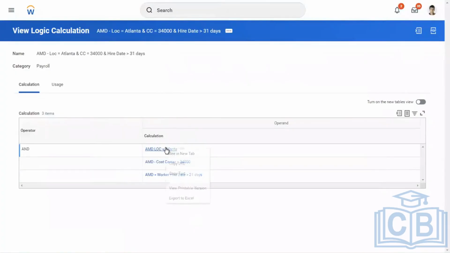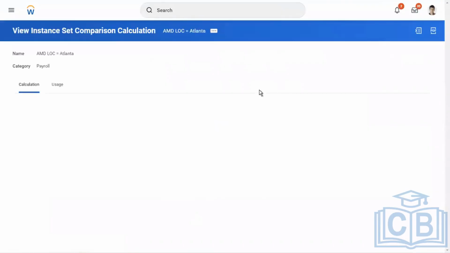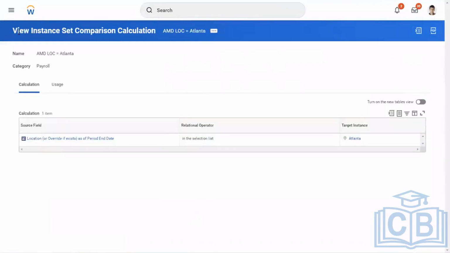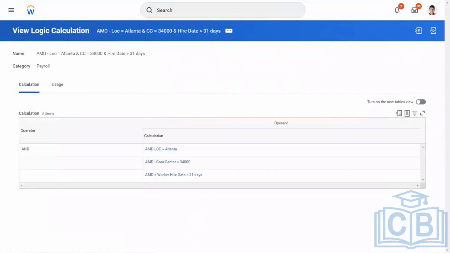Now to bring in the Atlanta location, we utilized the instance at comparison calculation, because Atlanta is a location, country, location, state. This calculation is recommended. Similarly, what we did was location in the selection list, Atlanta criteria. Coming to the cost center, how do we bring the cost center into our calculation?